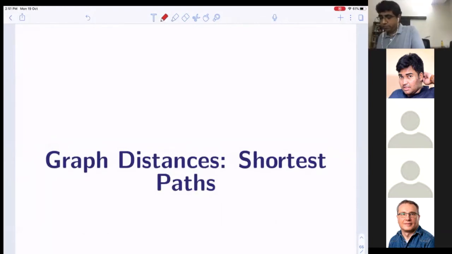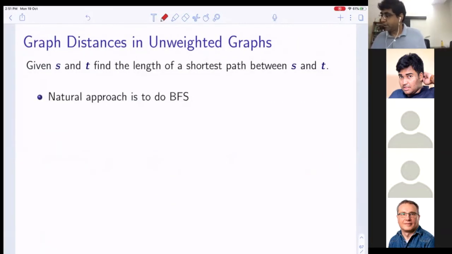Okay. So look, graph distances or shortest path is a very fundamental problem. Suppose I give you an unweighted graph and given S and T, we want to find the length of the shortest path between S and T. Since it's an unweighted graph, a very natural approach is to do BFS starting at S. But as I told you a few slides back, BFS is really a very difficult